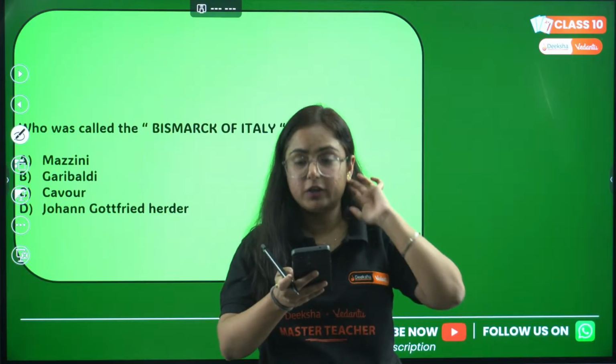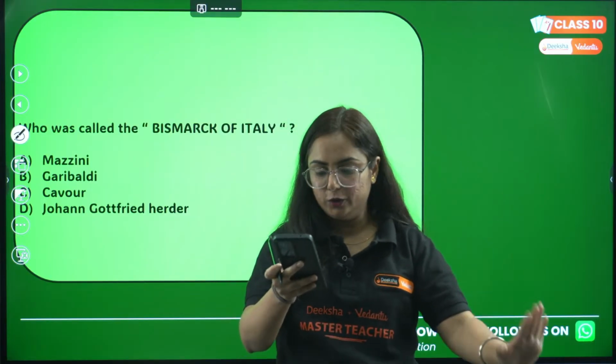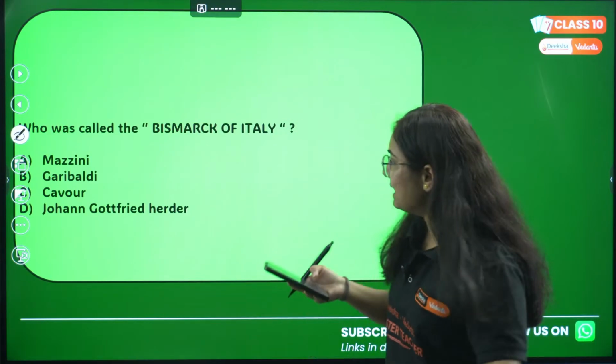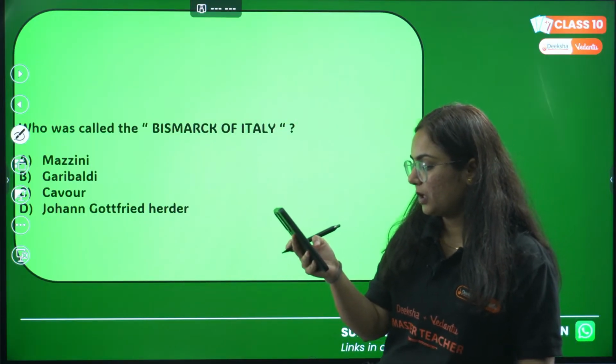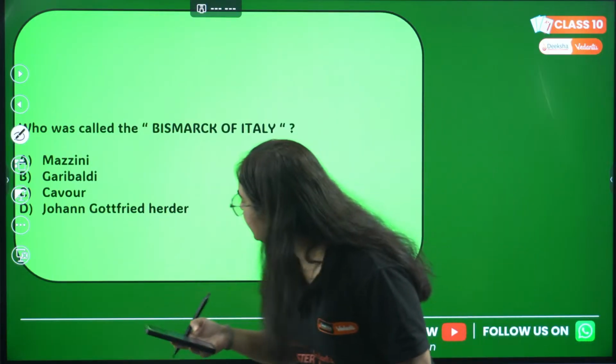Okay, Dipti, great to hear that the Balkan issue is clear to you. Fine. Rohit, you answered it as C, that's Cavour. Great, let's check. Okay, you are answering it as Mazzini.